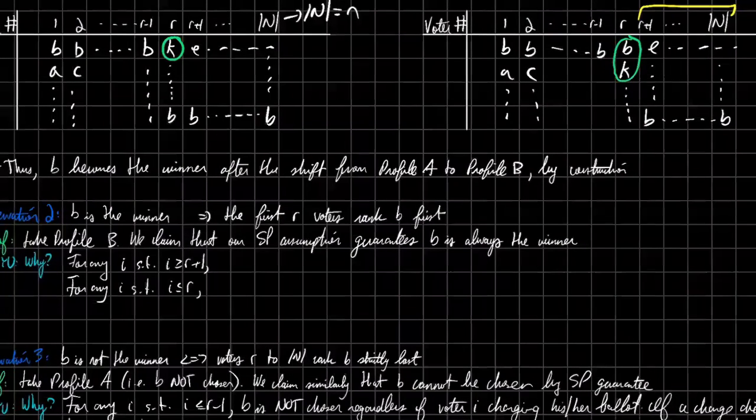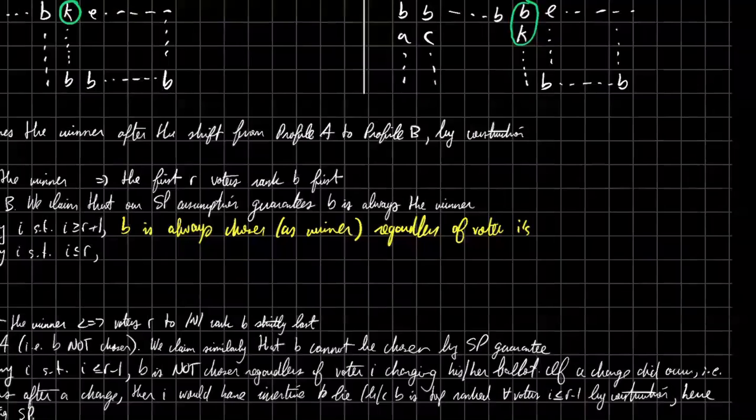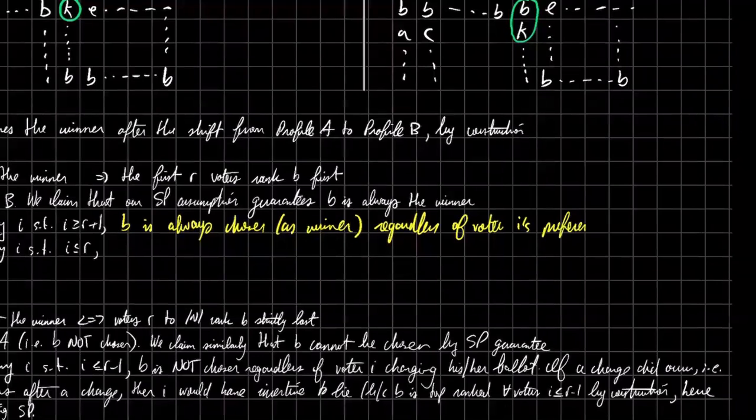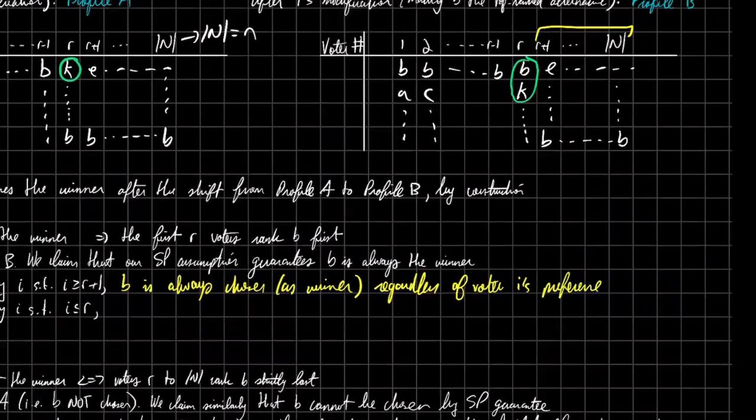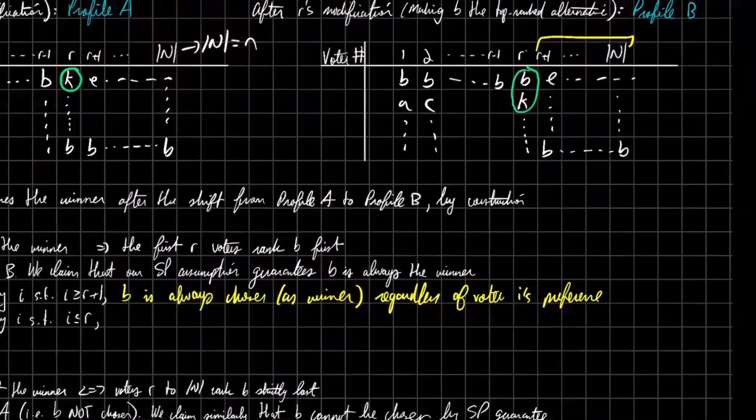And why can we say this? So we're going to say that B is always chosen as the winner, regardless of voter I's preference. And why do we know this? Well, refer back to the definition of voter R, right? So since R is a pivotal voter, this shift causes B to win.